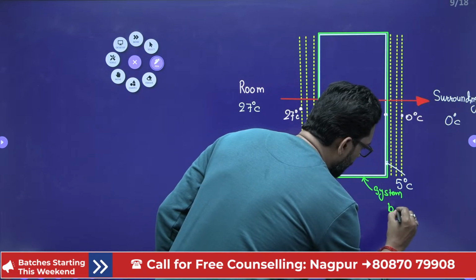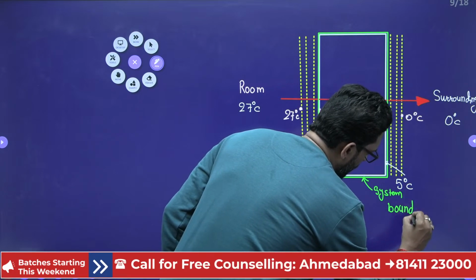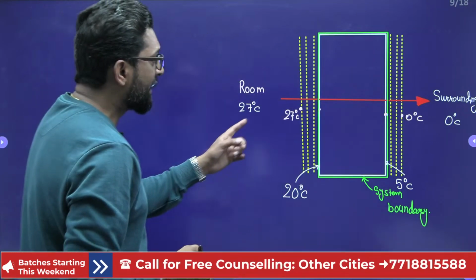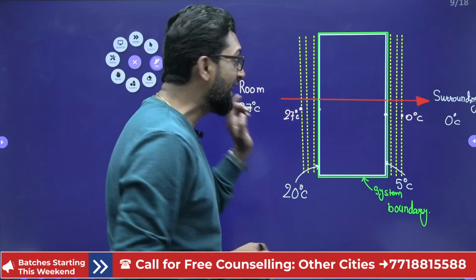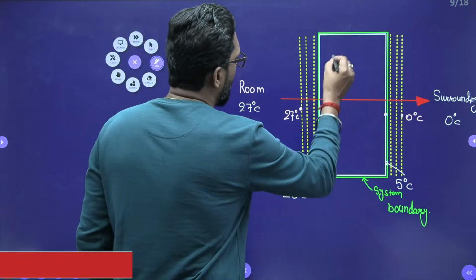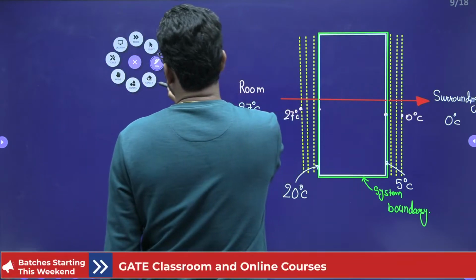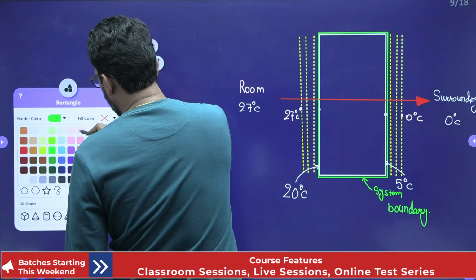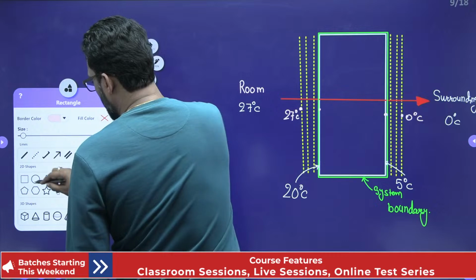And if we take the surrounding, that means the immediate surrounding.